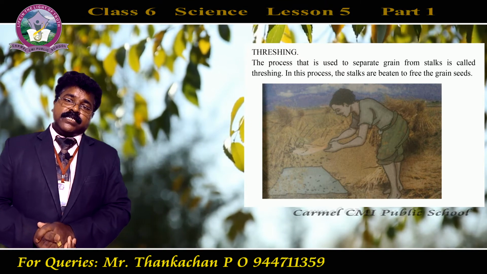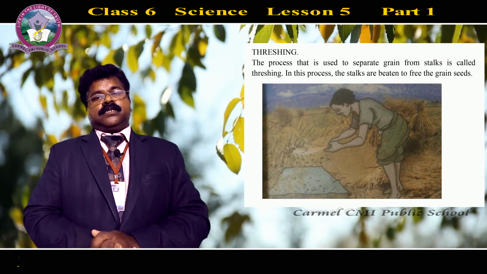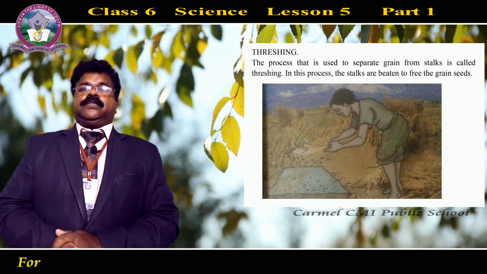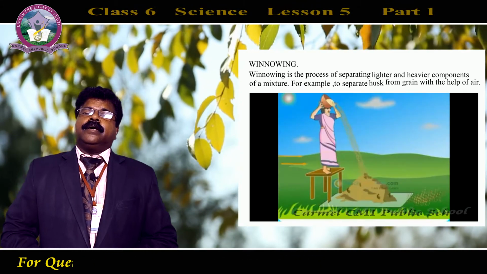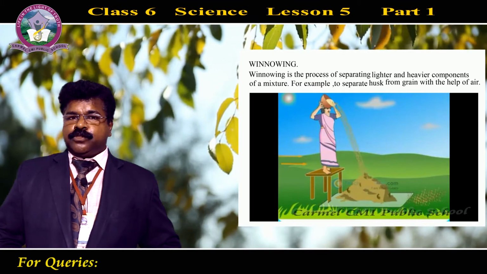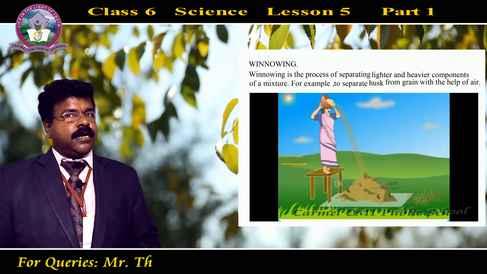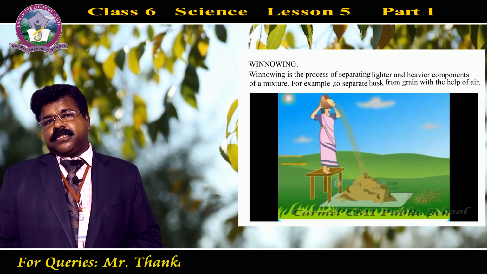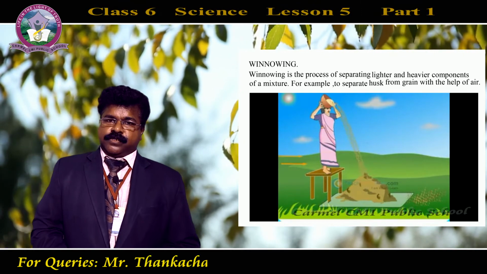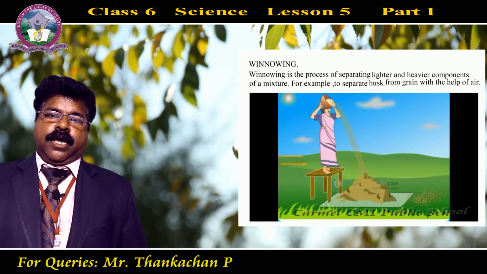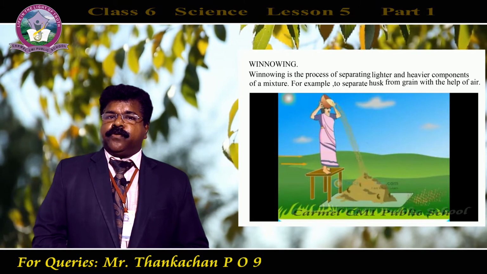Example, rice and wheat are examples for this activity. Okay, now we have already discussed two methods of separation. The first one is hand picking and the second one is threshing. And next we are going to see winnowing. Okay, winnowing. What is winnowing?